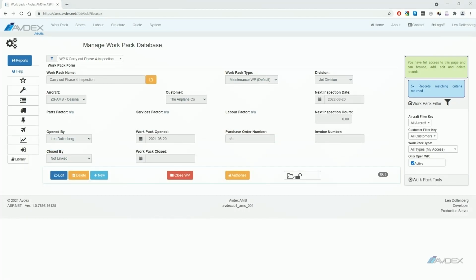Print or forward the task cards to AMEs for action. Generate stores requisition and forward to stores for parts. Send services purchase orders to suppliers. Complete the work pack.